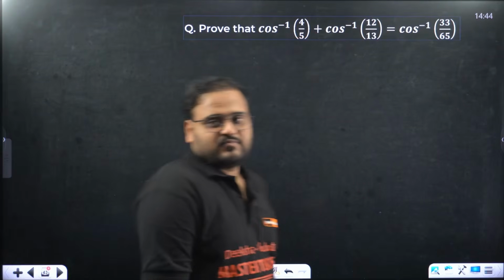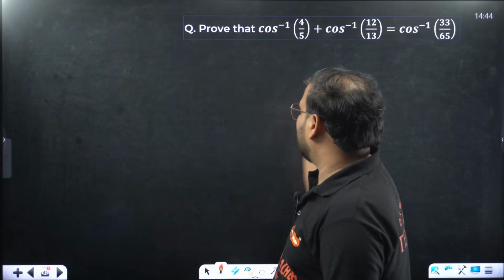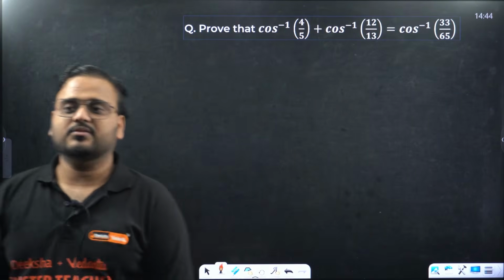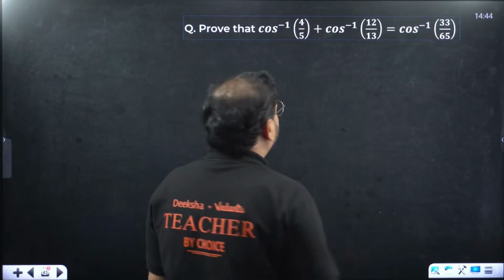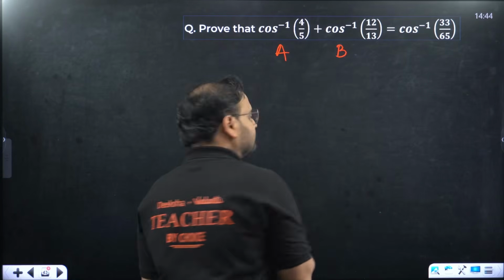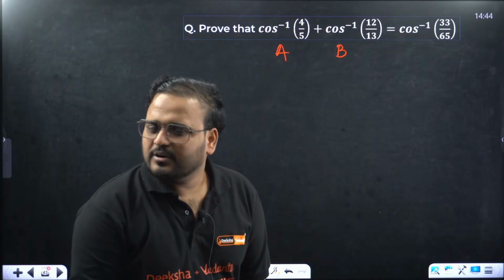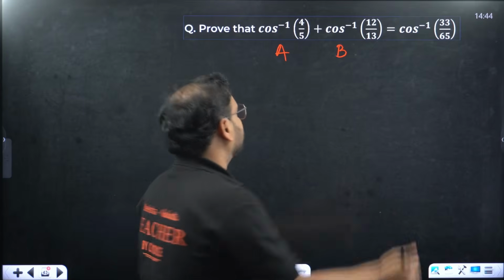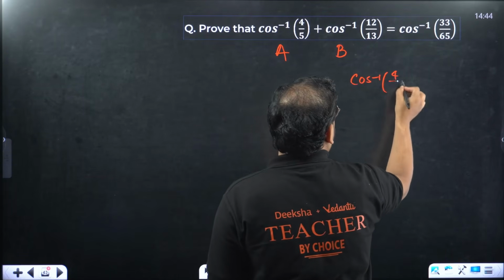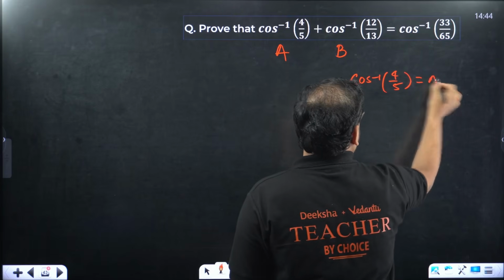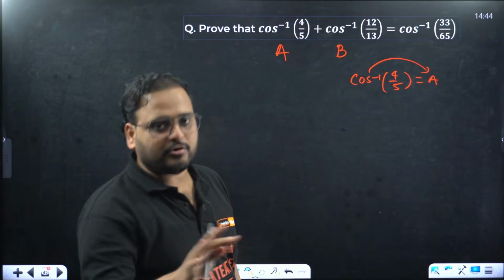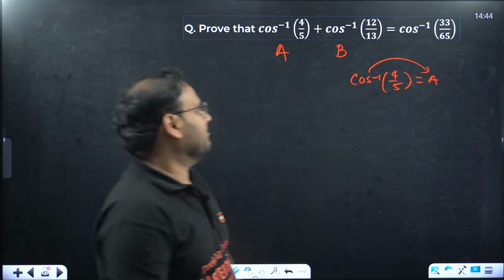Now this one is a board PYQ only. Cos inverse of 4 by 5 plus cos inverse of 12 by 13 equals cos inverse of 33 by 65. Very difficult, right? Not at all. Take this as angle A, this angle as B. Why angle? Output of an inverse function is an angle only. From here, what do I get? Cos inverse of 4 by 5 is A. Am I moving it? Not moving. I'm actually applying cos on both sides, but just for the sake of it, I show you like this.